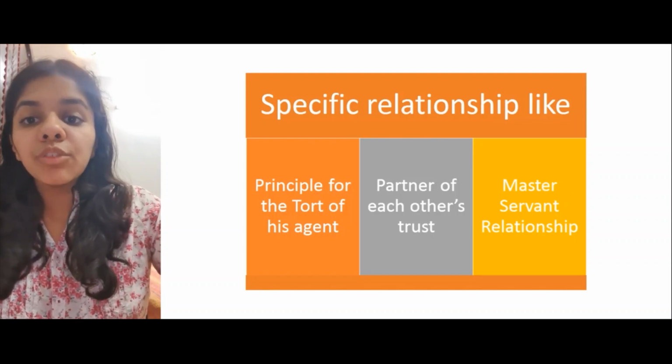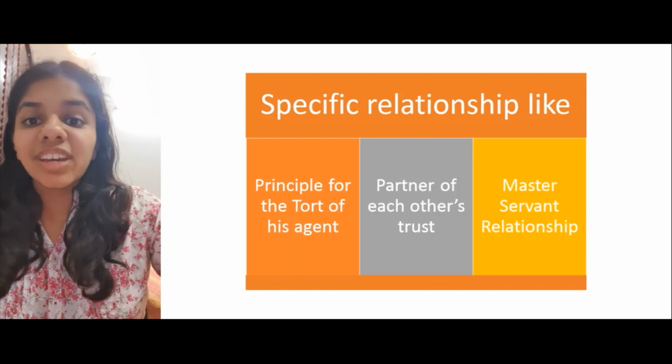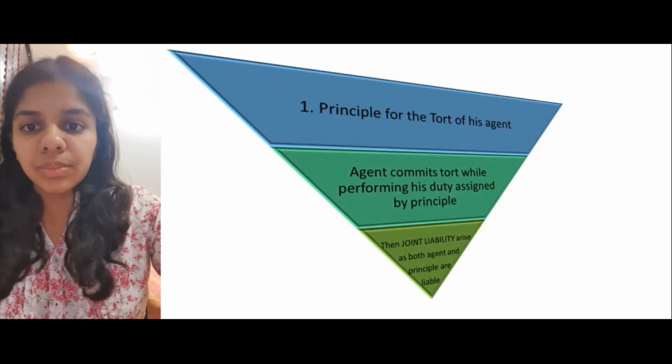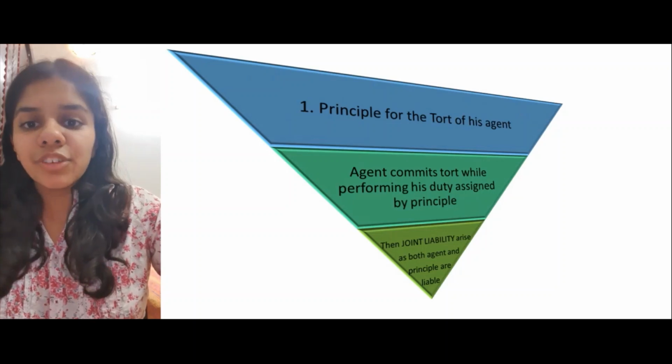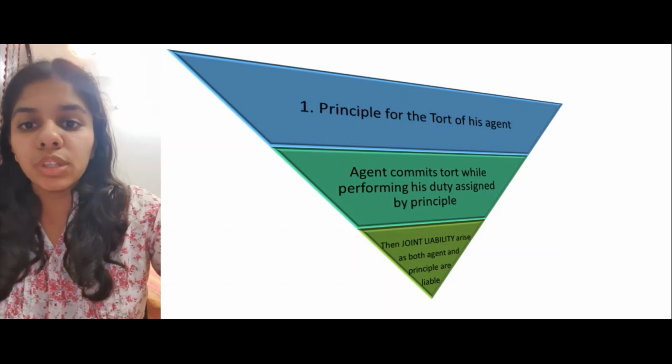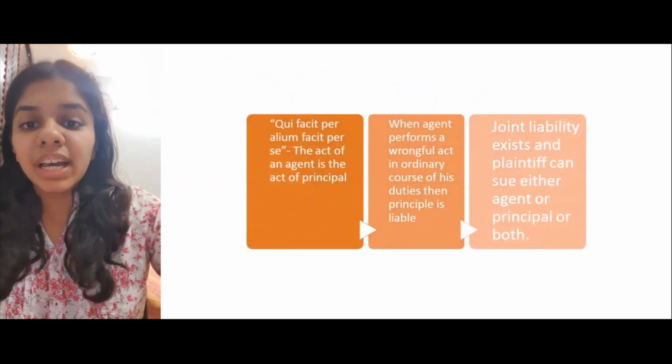So, a principal for the tort of his agent means where an agent commits a tort while performing his duty assigned by the principal, and during that period of time he commits a tort, then the principal will be liable as well, and there will be joint liability of both towards the plaintiff. This relationship is determined by one of the most crucial legal maxims, which is qui facit per alium facit per se. This means that an act of an agent is the act of a principal.